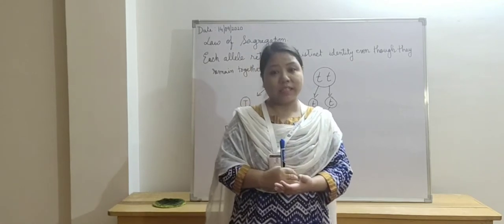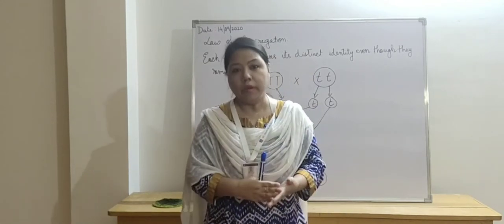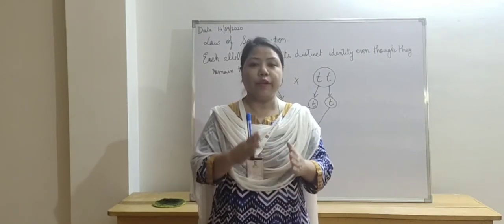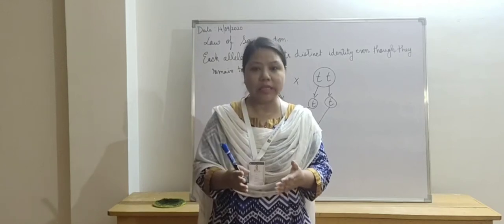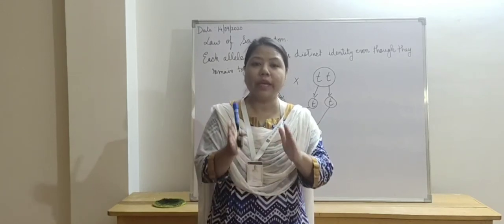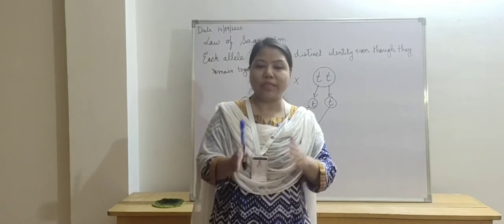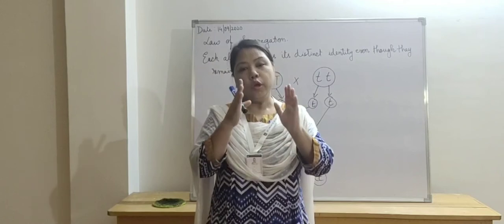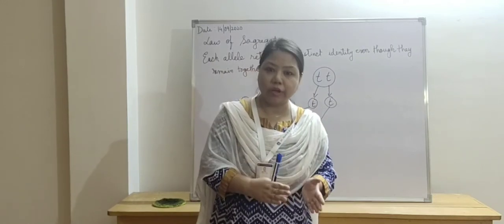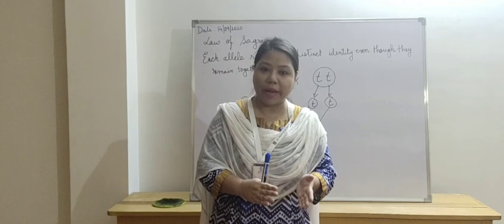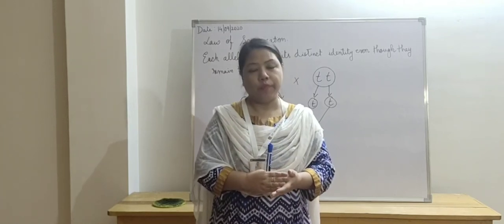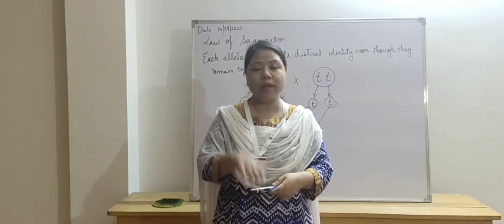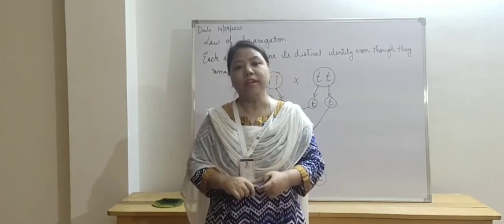We also discussed the phenotype ratio and the genotype ratio. What is the phenotype ratio? The ratio which is calculated by looking at the plants, whether it is tall or short, whether the seed color is green or yellow. Looking at the character expressed in the plant, we take out the phenotype ratio, and we take out the genotype ratio depending on the alleles present in the gene.